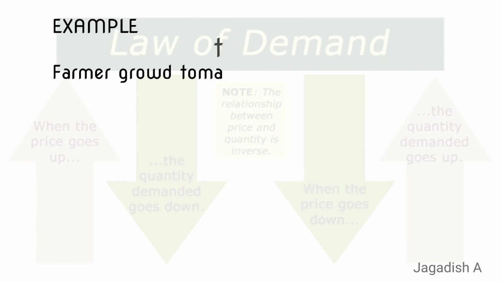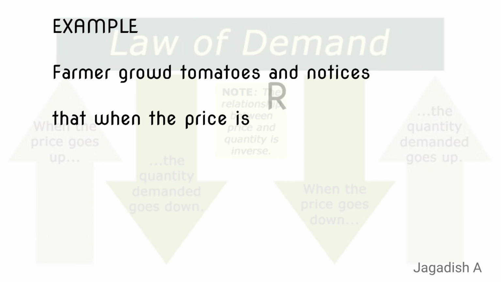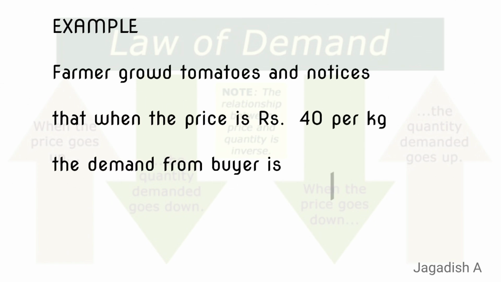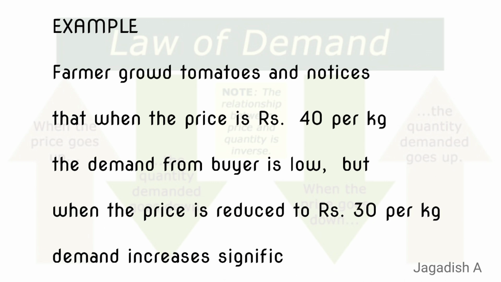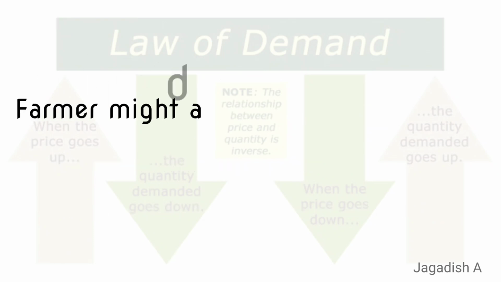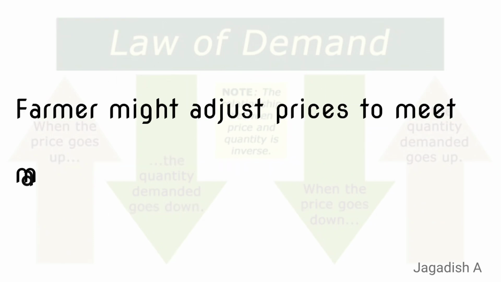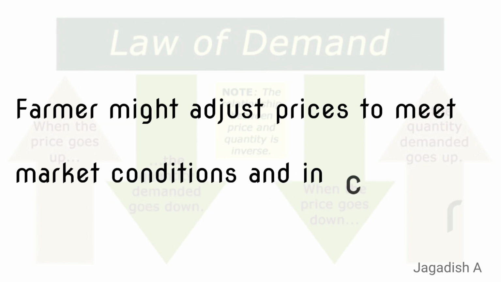For example, suppose a farmer grows tomatoes and notices that when the price is rupees 40 per kg, the demand from buyers is low. But when the price is reduced to rupees 30 per kg, demand increases significantly. Based on law of demand, the farmer might adjust prices to meet market conditions and increase sales.